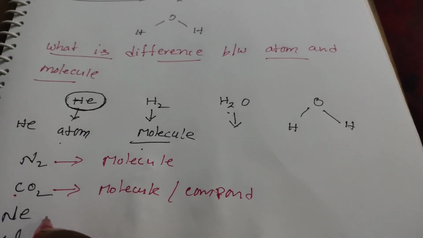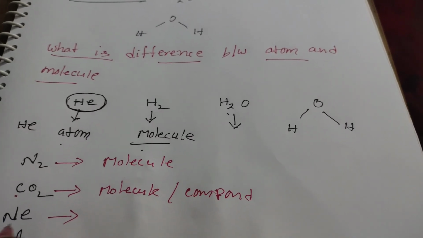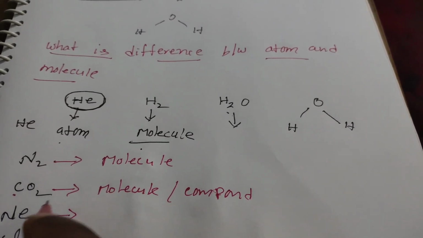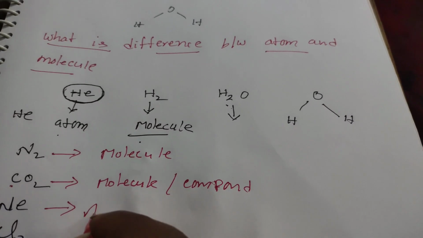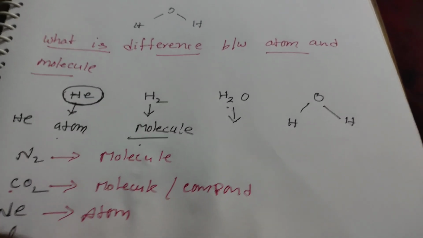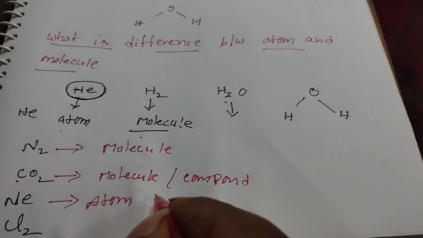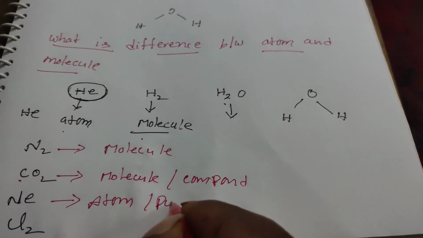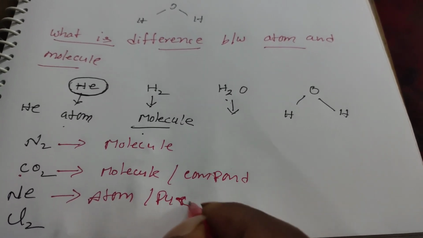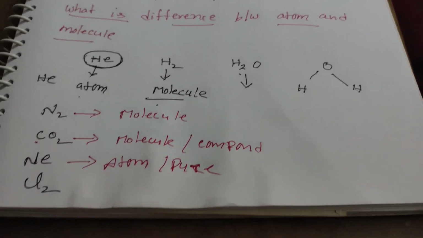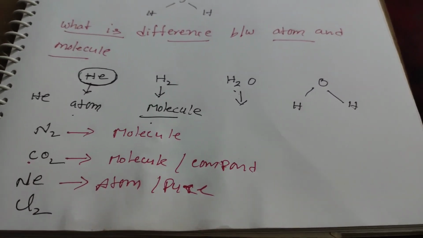And neon. Here neon is pure and it is an atom. Neon is an atom and neon is a pure element. And next one, chlorine.